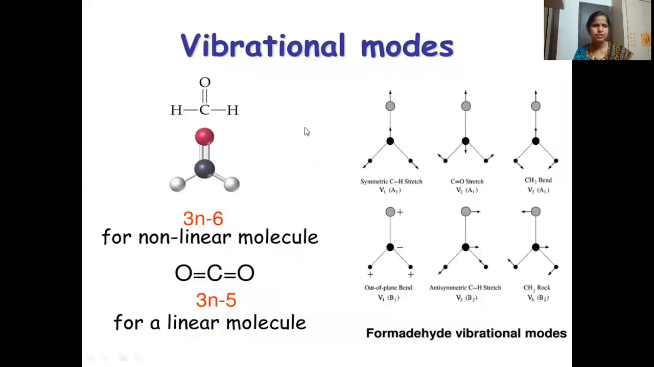And the next example we have taken is formaldehyde. This is formaldehyde. So how many atoms are there in total? 4. So 3n minus 6, that means 3 into 4 minus 6. 3 into 4 is 12, 12 minus 6 is 6. So these are the 6 modes of vibrations that you can see here: symmetric CH stretching, C double bond O stretching, CH2 bending, out of plane bending, antisymmetric CH stretching, and CH2 rocking. In this way, we can calculate different numbers of vibrational modes for linear and non-linear molecules.